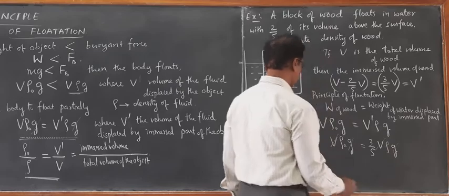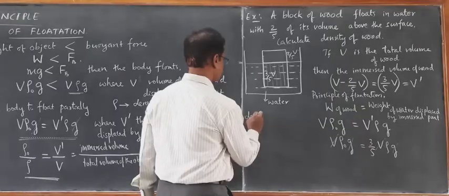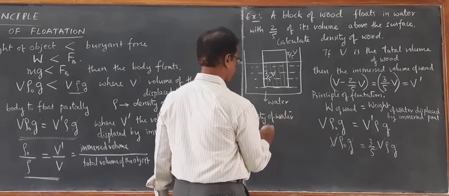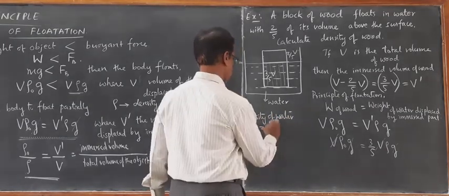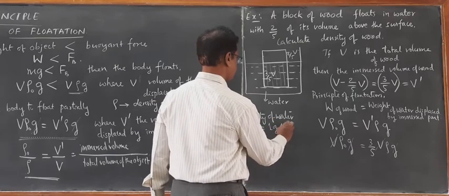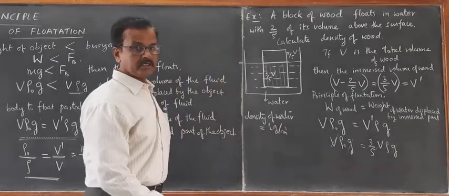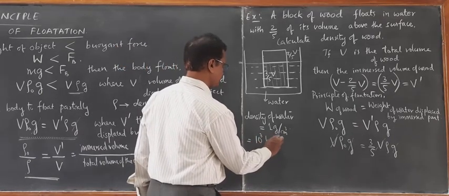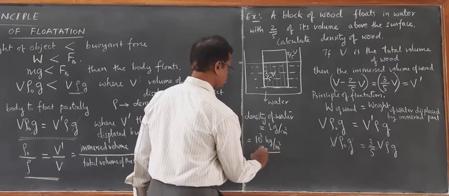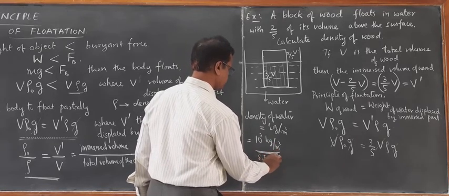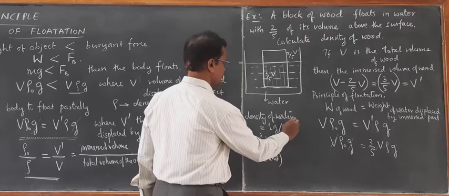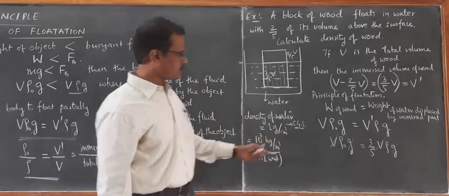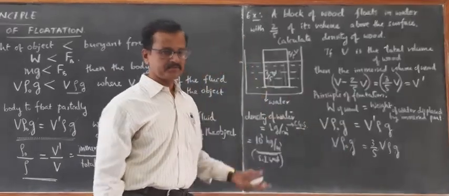Now for the density of water, in CGS units it is 1 gram per centimeter cube. In SI units it is 10 raised to 3 kg per meter cube. Let us take CGS units so that I can express the density in CGS units. The problem will be simple.